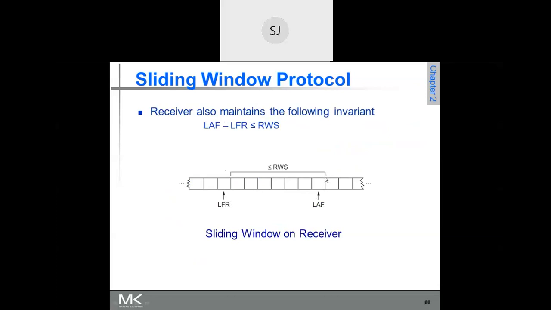Last frame received is 17, so our receiving window starts from 18. 18 plus 7 places: 18, 19, 20, 21, 22, 23, 24. This receiving window will be open from 18 to 24. So LAF will be 24 now.